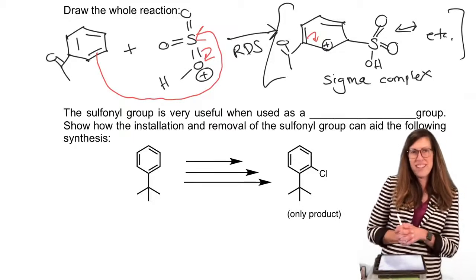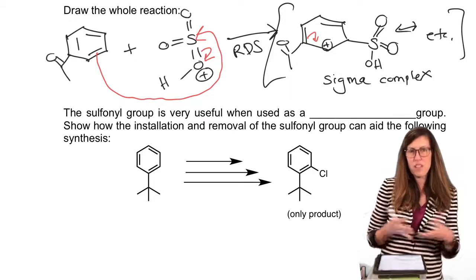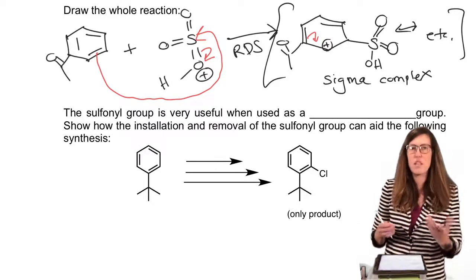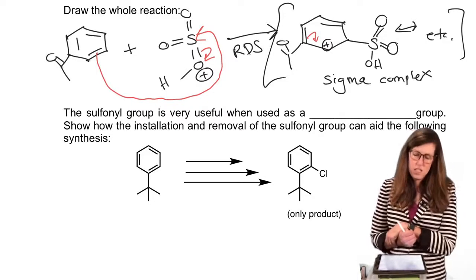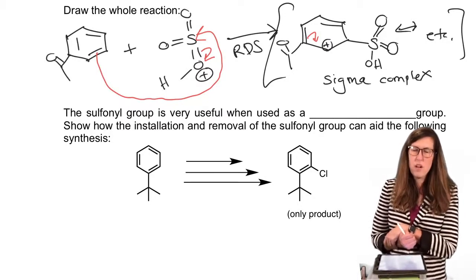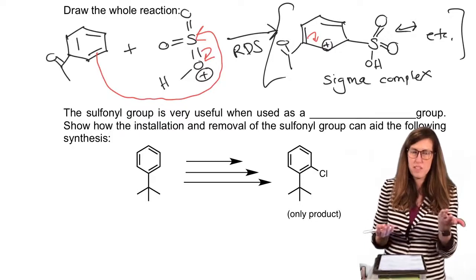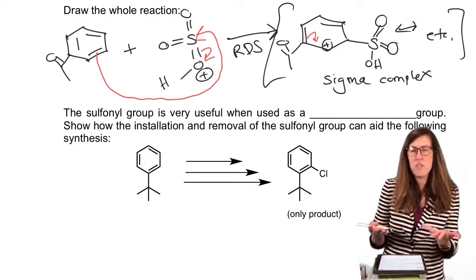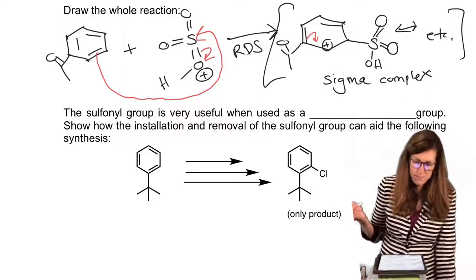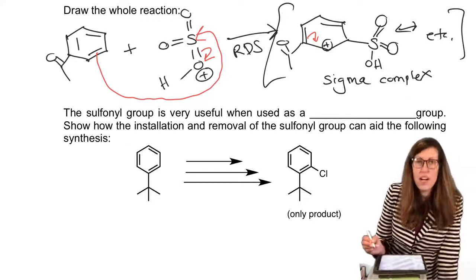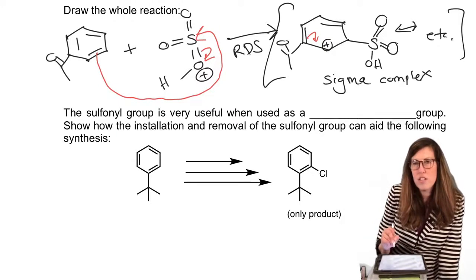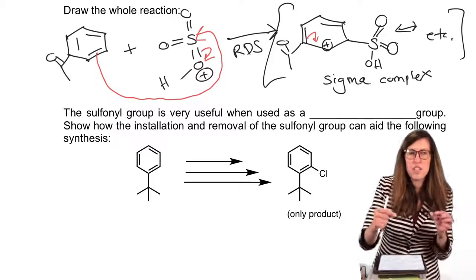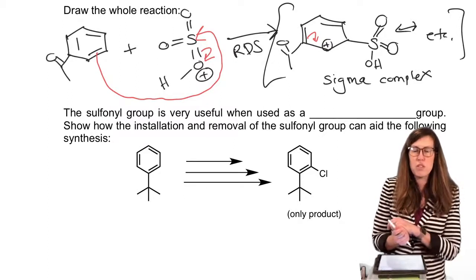Sulfonyl group is weird looking, right? This is the first time we've decided to really use it as a functional group, other than maybe it looks something like what we see in sulfuric acid. Why in the world do we want to put a sulfonyl group on our benzene ring? Nitro you could probably understand, halogens, but we have not been using sulfonyls left and right. There's a reason. It's actually got a good synthetic strategy. A lot of organic chemistry can be thought of as like chess or a jigsaw puzzle where you need just the right move to accomplish your goal.